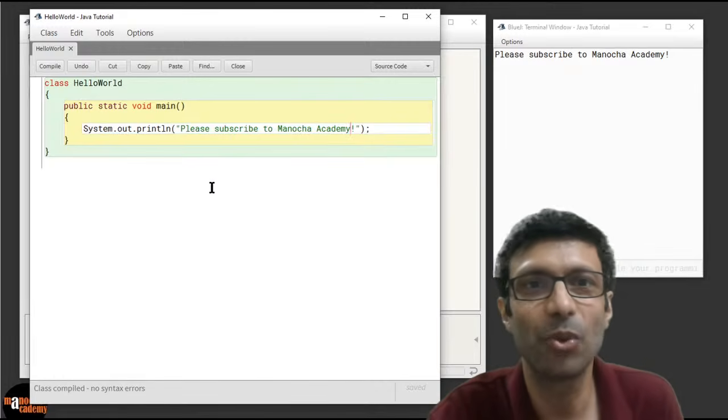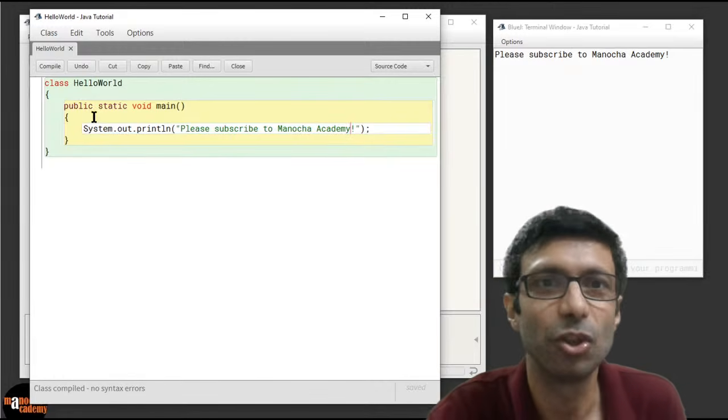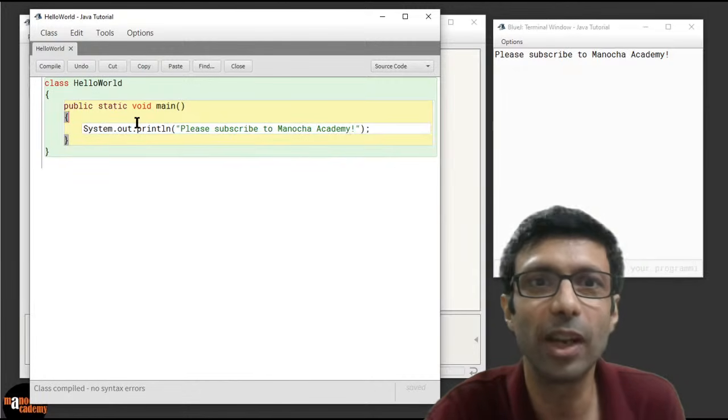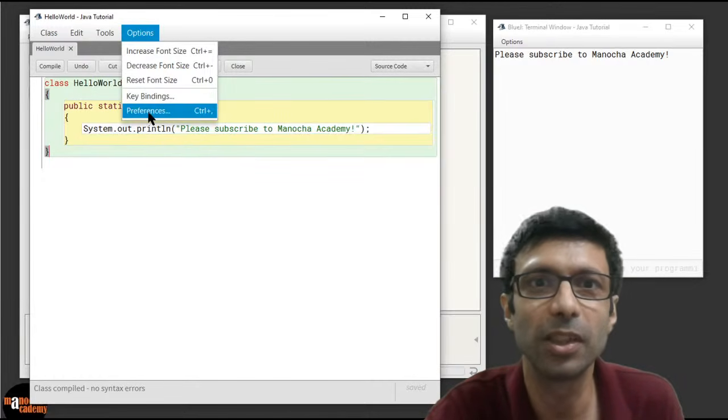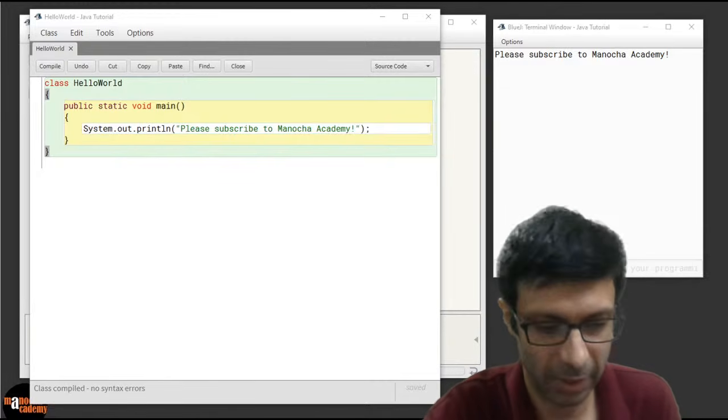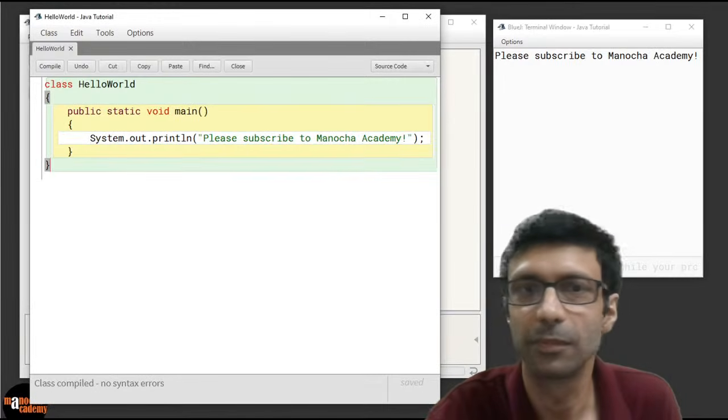Great. So this is how you write your program, very simple. You just type it out. So this was our first simple program. You want it full screen? Okay. Maybe it'll help if I increase the font size here. Let's see if we can do that. So you can go to the options, preferences here, and we can change the font size if you want to something larger. So let me try 14 here.